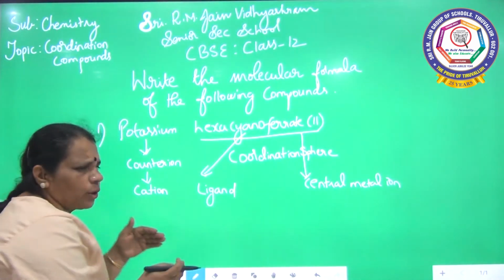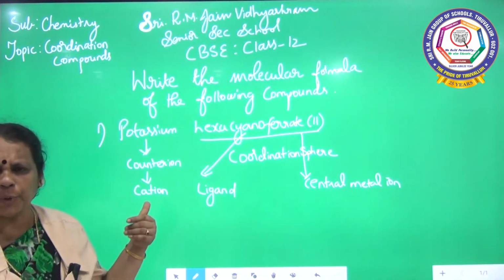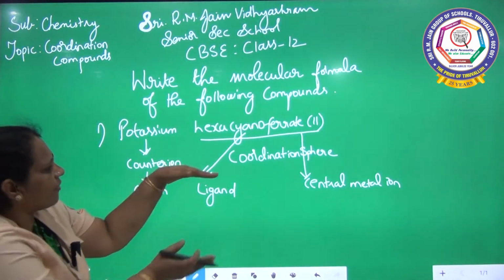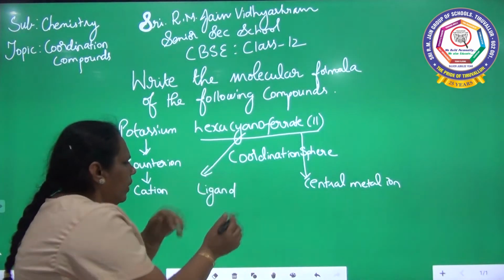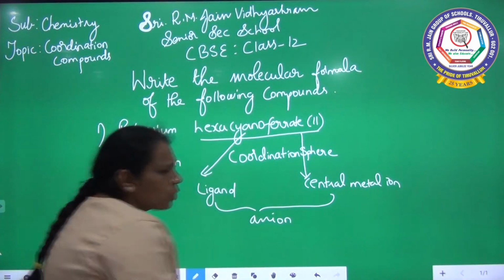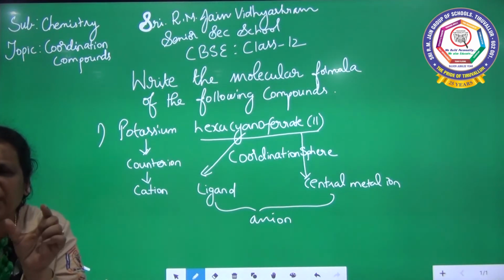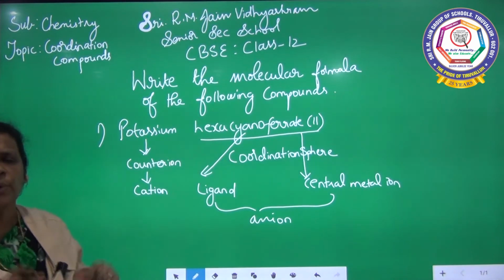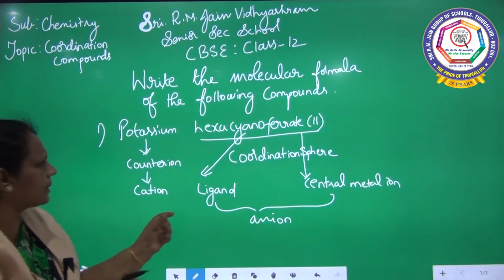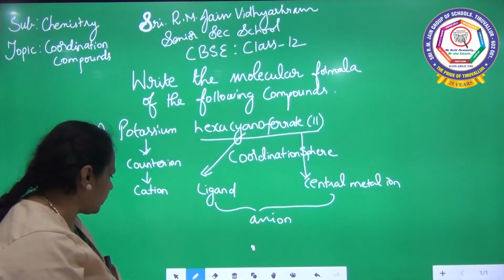And we are going to see the charge of the coordination entity. As already I told you, the counter ion which is present outside the square bracket is a cation. So definitely this coordination sphere will be an anion. If the counter ion is positive, that is a cation, definitely the species inside the square bracket, the charge of the coordination entity, we can call it an anion. So I have written cation as well as anion.